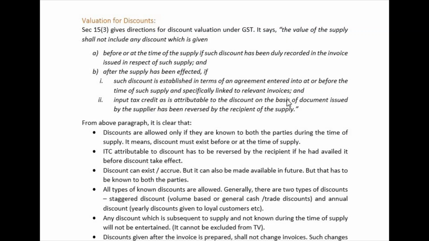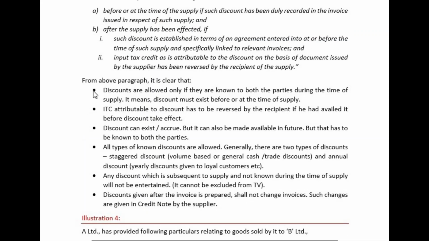Now this is given in the act. What do you understand from this point that I have given here? We will read one by one very slowly so that you understand.